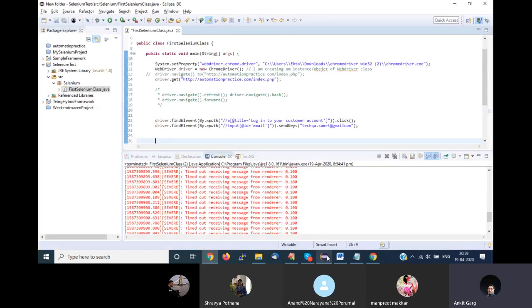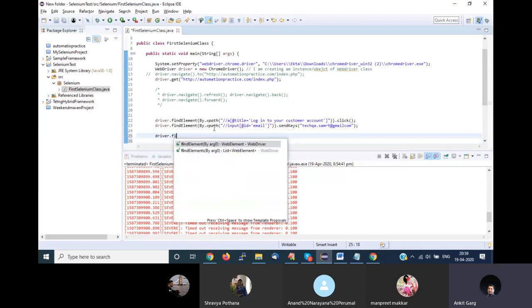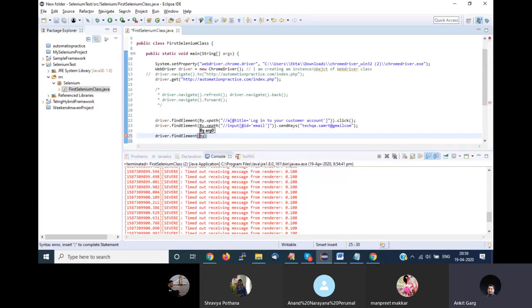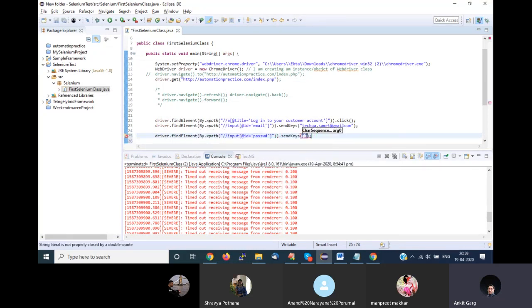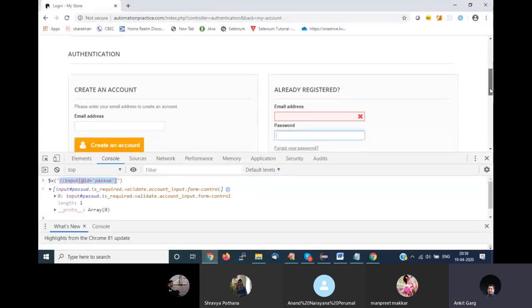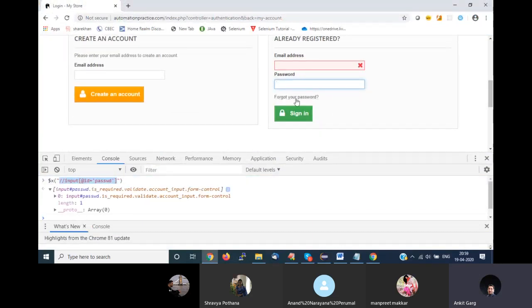I'll again write the syntax driver dot find element by dot xpath. Again, it is an input field, so I have to do a send keys. Let's say my password is dummy123. After entering a password, what is my next step? I need to click on the sign in button. Again, I'll try to find my element. I'll mouse over on this.